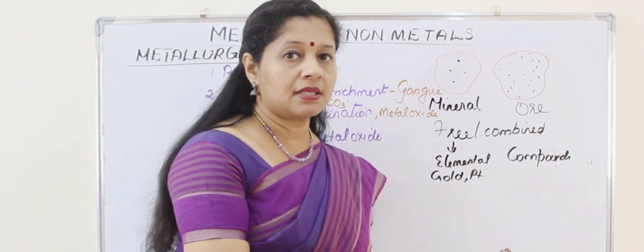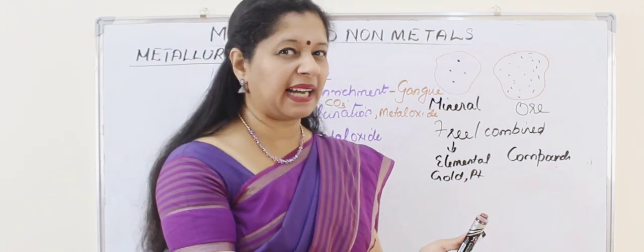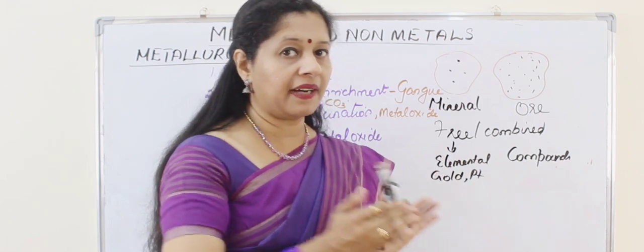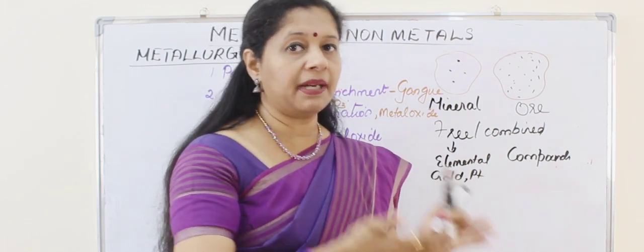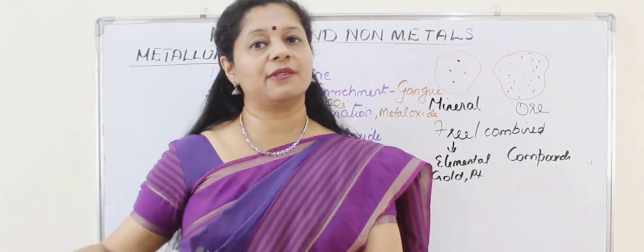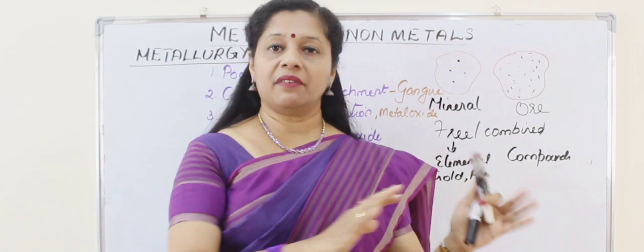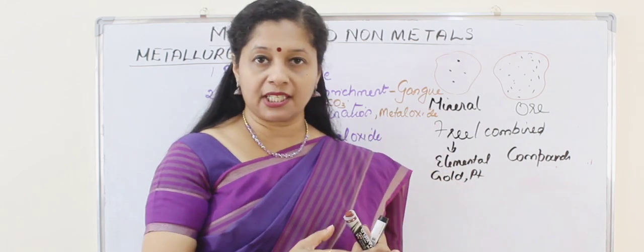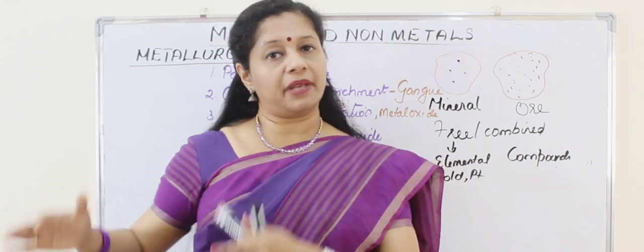Now I am getting sulfide or carbonate ore. Not that happy, because if it is sulfide I will do roasting. If it is carbonate I will do calcination. So I am getting metal oxide. Now I can reduce it to metal. So whatever form we are getting, we will make it into metal oxide. Then it will be reduced to form the metal.